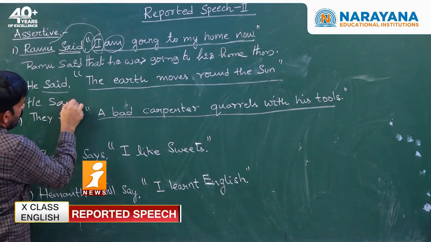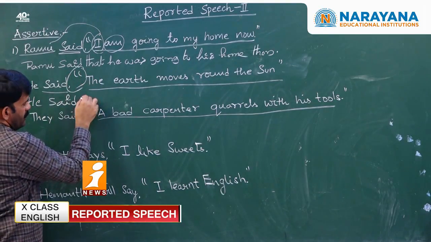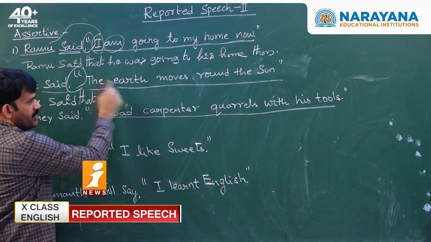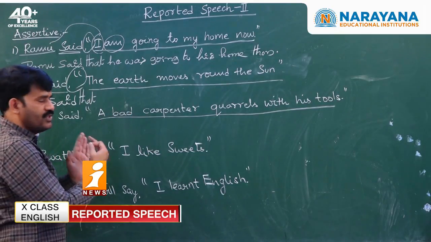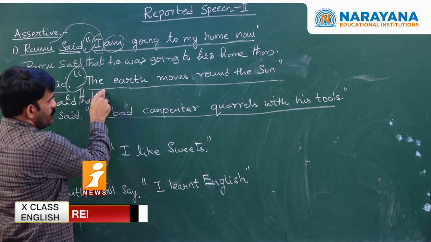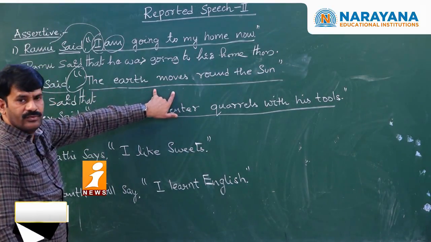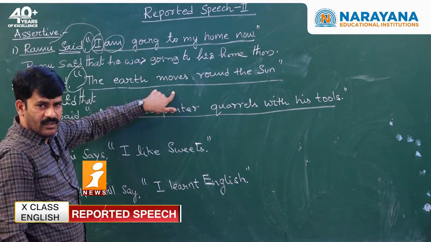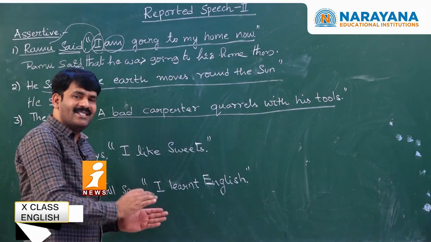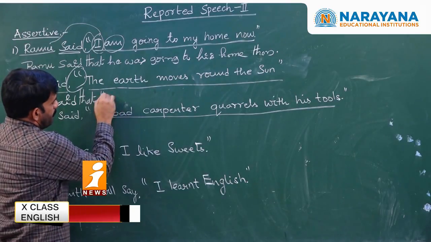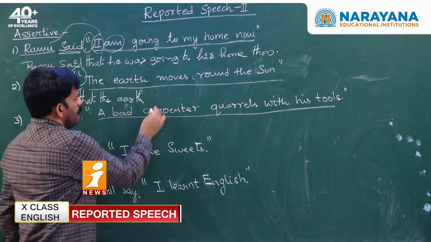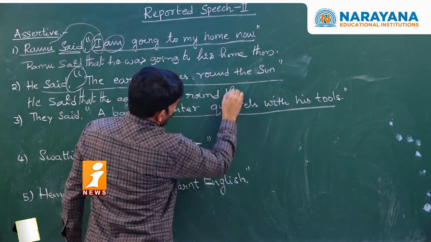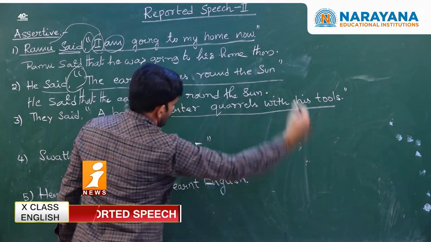He said. When we remove comma and quotations, the conjunction that is to be used is that, as the given reported speech is a statement. What is the reported speech? The reported speech expresses a universal truth. Whenever the reported speech expresses a universal truth, we need not change it. We have to write it as it is. So the earth moves around the sun. We are not changing the tense, my dear students, remember.